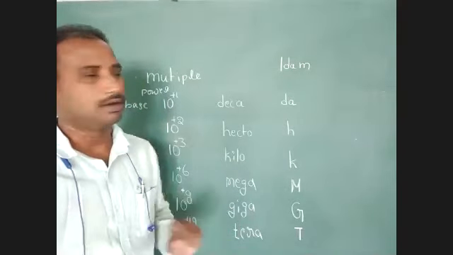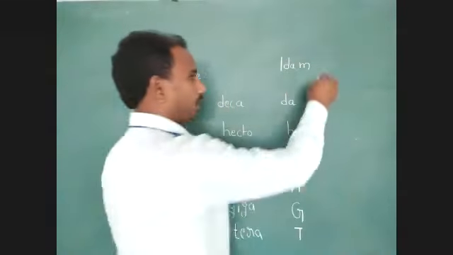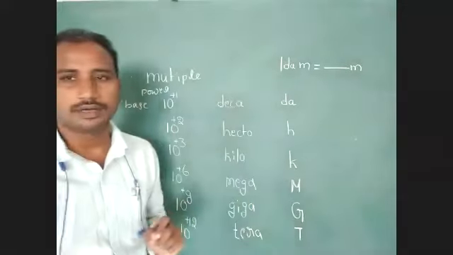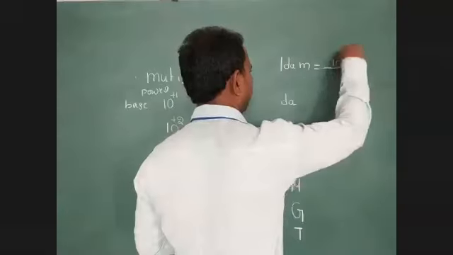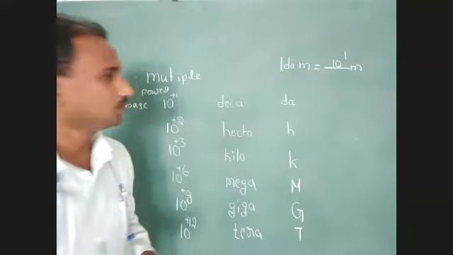DA means deca, M means meter. 1 decameter equals dash meter. So 1 deca value equals 10 to the power of 1.